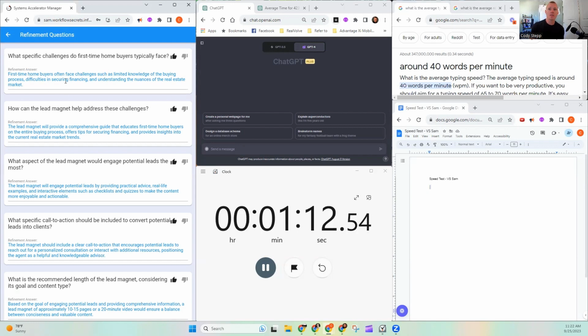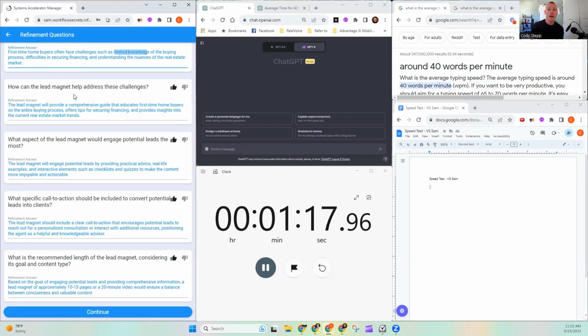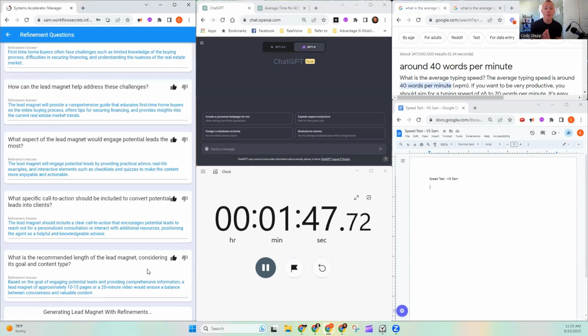Specific challenges first-time home buyers face, limited knowledge. I like that. How can a lead magnet help address these challenges? Provide a comprehensive guide, educate on the buying process, offer tips on securing financing, and a clear call to action. And I want it to be approximately 10 to 15 pages. Those all look good. If any of those weren't good, I could thumbs down. I'm going to keep them all thumbs up, though. I'm going to hit continue. Now, what Sam is doing now is it's reading through all of those questions and all the answers.